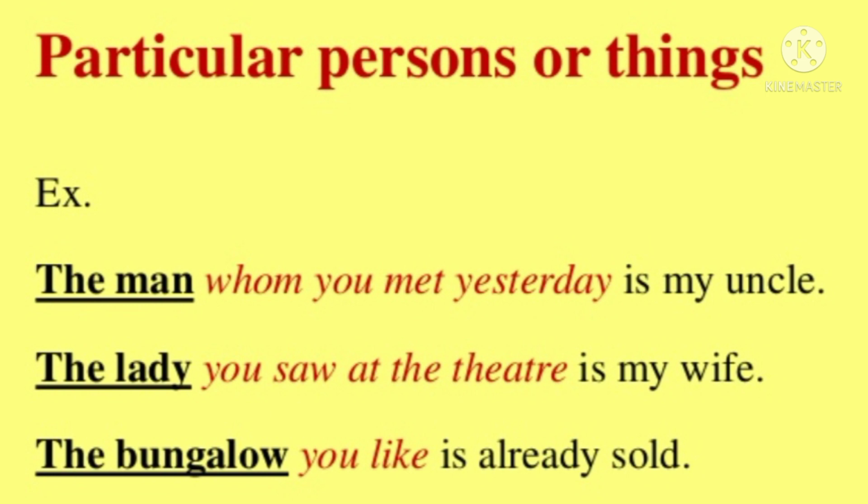The second example is the lady you saw at the theater is my wife. The bungalow you like is already sold. The girl in a red saree is my sister. Okay, so these are already mentioned. In order to mention particular things or persons, we use definite article.